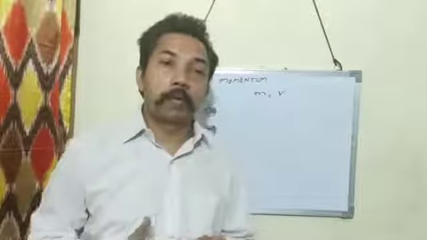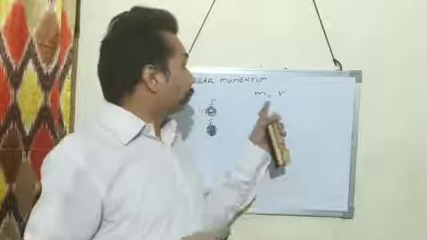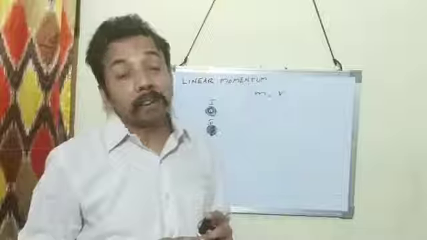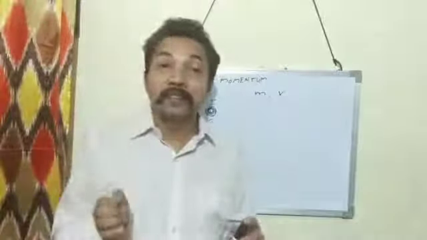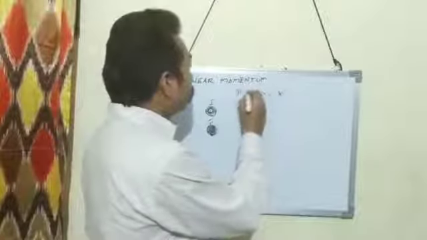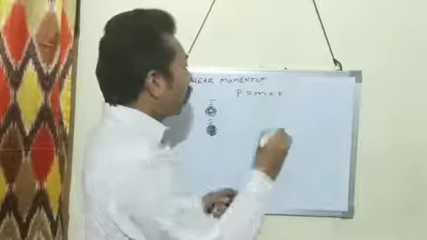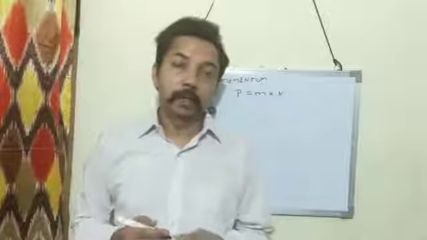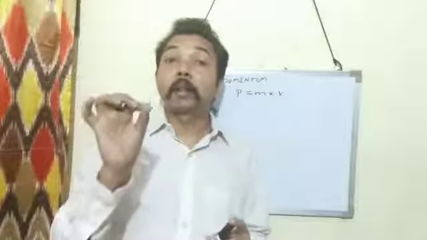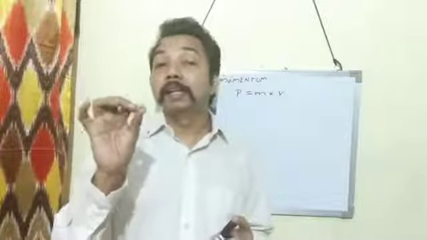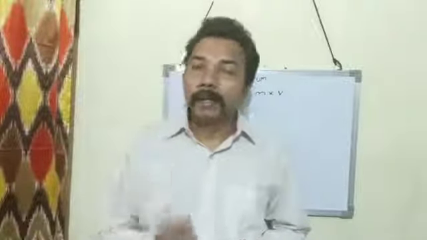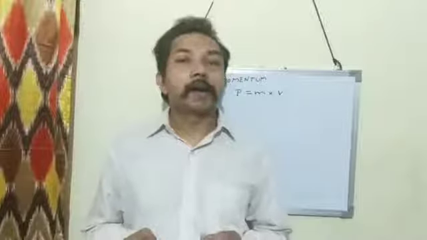So there is a property which depends on these two factors, which is known as linear momentum. Linear momentum of a body is the product of mass and its velocity. Linear momentum is a vector quantity.